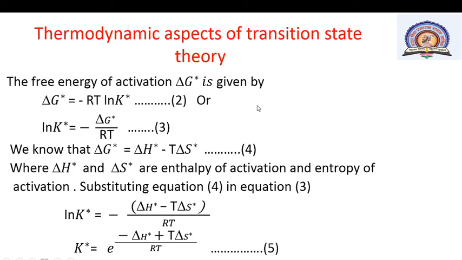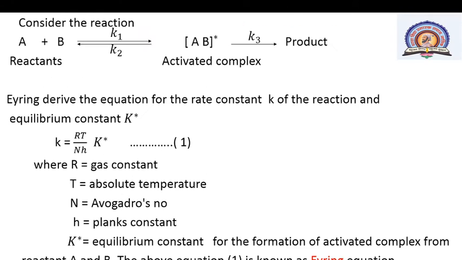Consider the reaction A plus B. These A and B are the reactants. They give the activated complex, that is AB star.